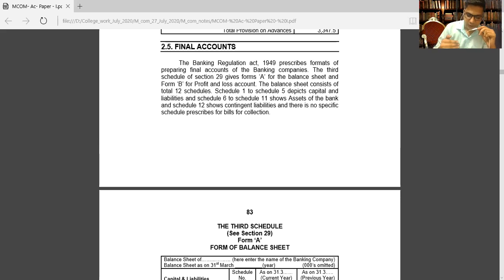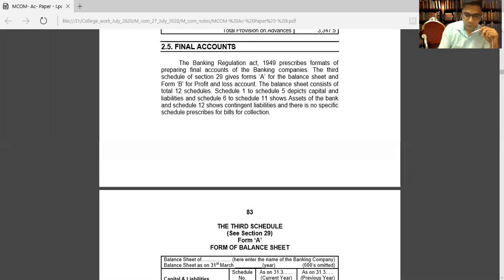One more thing we should know about is advances. Advances means loans. A banking company provides loans to its customers. Various kinds of loans are there that you should know about. Loans include term loans, then cash credit, third overdraft, and fourth discounting of bills. So these are the four advances.